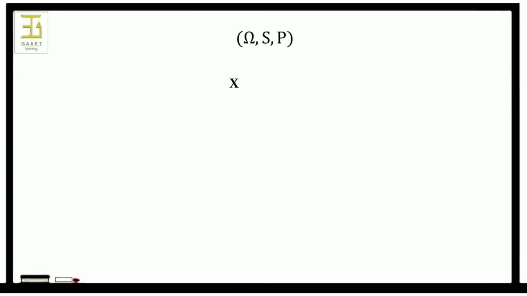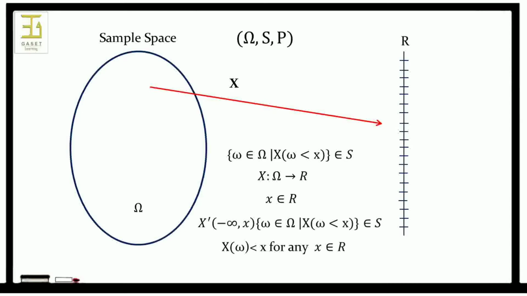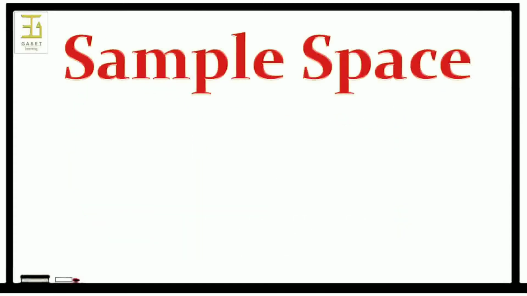A random variable X on a sample space Ω is a real function X of ω where for each real x element of R, the set looks like this. That is, it is a random event. Therefore, the random variable is a function X such that Ω tends to R where for each x element of R holds a relation like this. The definition implies that we can determine the probability of X(ω) less than x for any x element of R. What is sample space? A group of all values which holds this relation is called sample space.